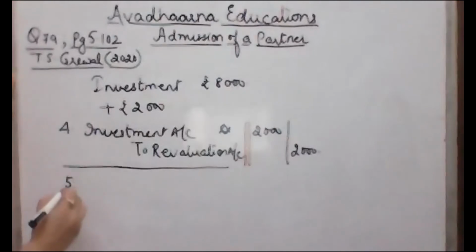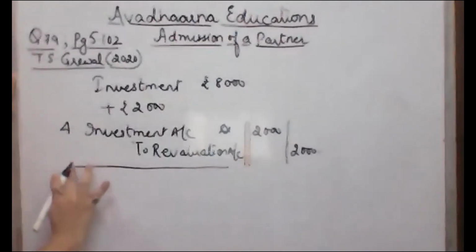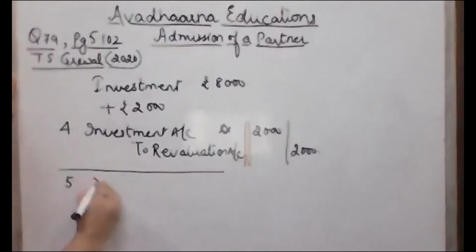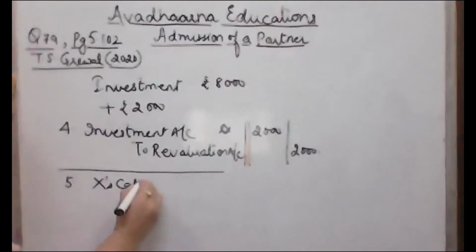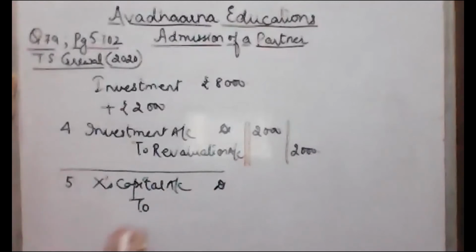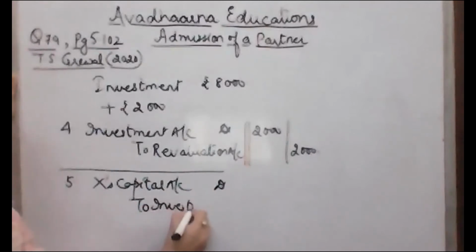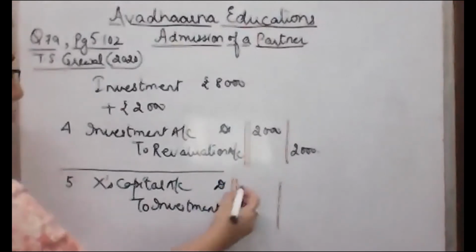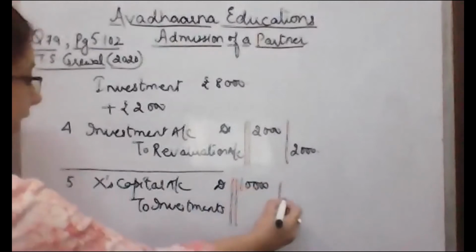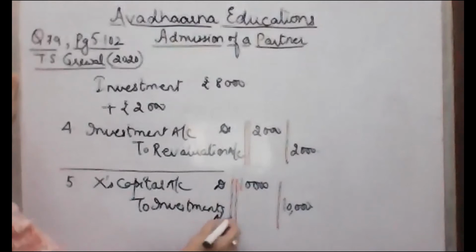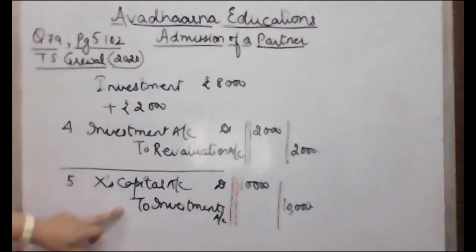तो अगर X ले लेगा बेटा, तो हम X से कैसे amount recover करेंगे? By debiting his capital account. So, X capital account debited to investment account, because at this value all the investments are taken over by X. So X capital account will be debited by 10,000 and investments account will be now nil. We are not going to show, after passing this entry, we will not show the investment account in the revised